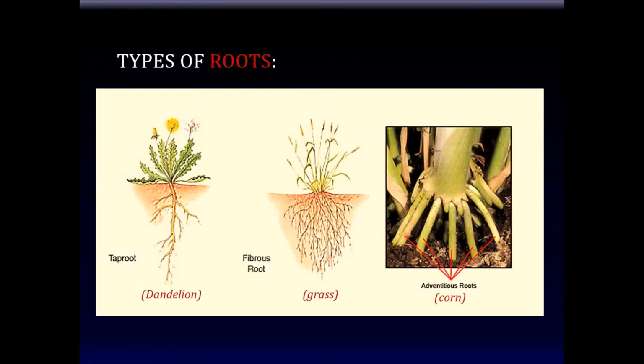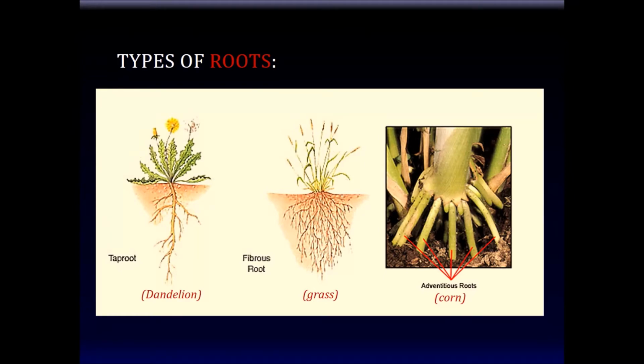The three most common types of roots are the taproot, where there's one big long major root and a few side branches. For example, the dandelion. Pull up a dandelion from the ground, you'd see something like this. Now, I don't know what your experience has been, but I've noticed it's much harder to pull up grass because grass roots are different. They have a fibrous root system. Their root system is enmeshed in the ground. Therefore, they're typically harder to pull out.